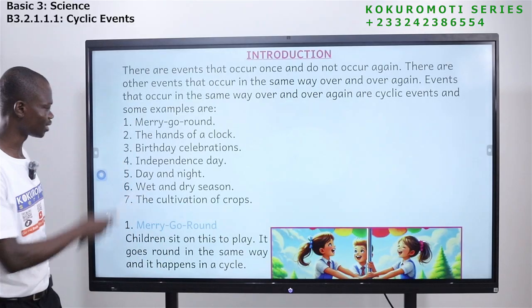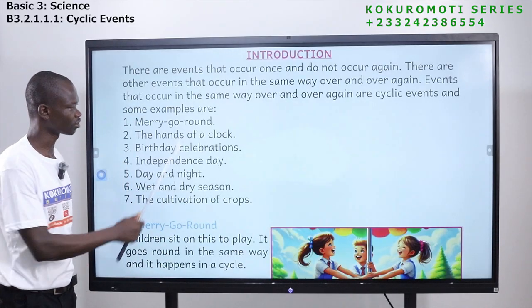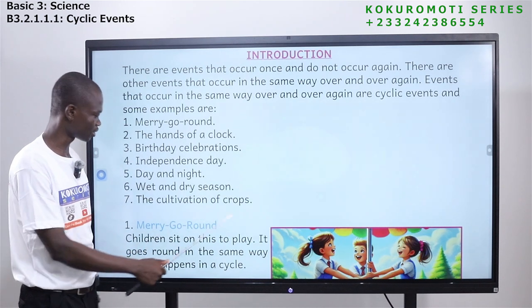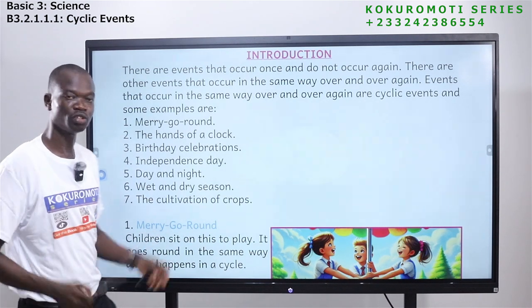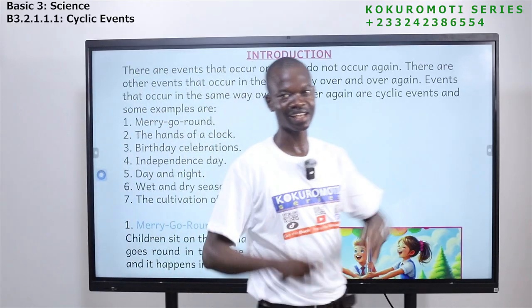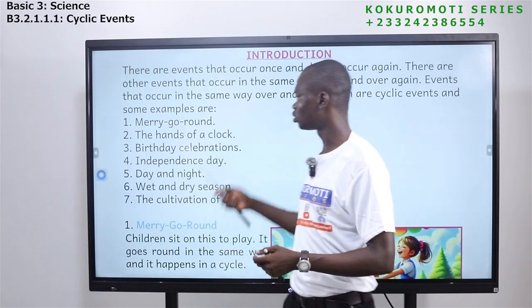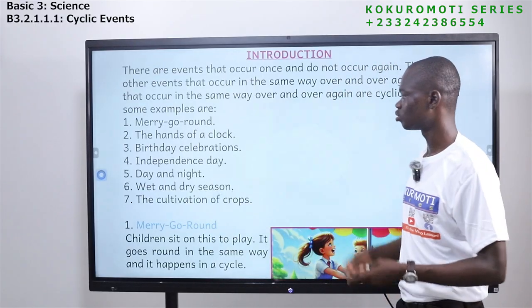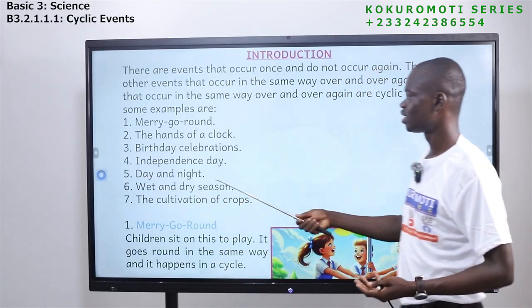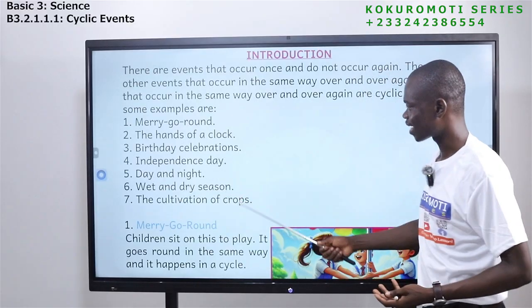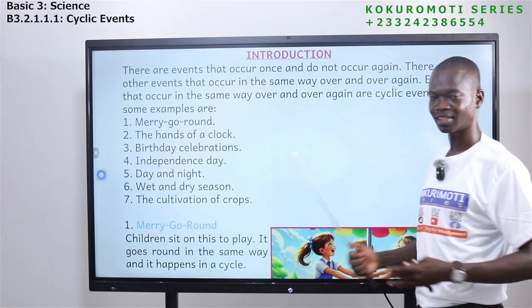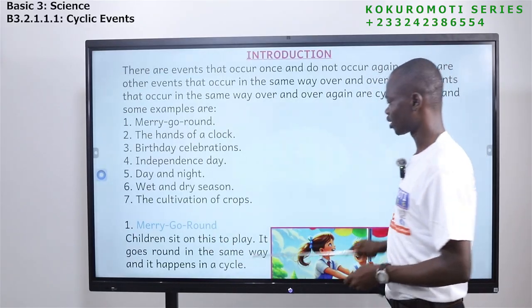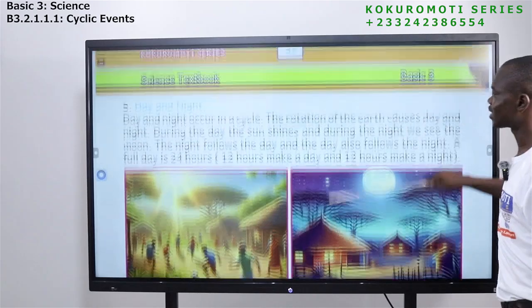Cycle. Examples are these: merry-go-round, the hands of a clock, the birthday celebration, Independence Day, day and night, wet and dry season, and then we have what? Cultivation of crops. So if you are asked to give events that happen in a cyclic manner, you should be able to give these ones as an example. And you should be able to also describe or tell what happens during the daytime and the nighttime, wet season and dry season, and their importance as well. You should be able to answer them. Okay. Now let's look at some exercises that we have.